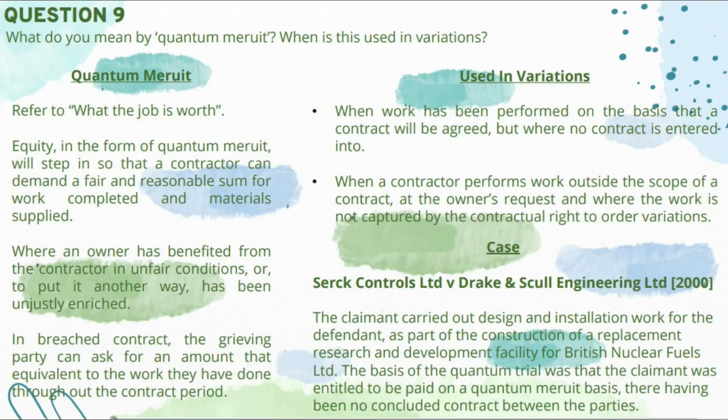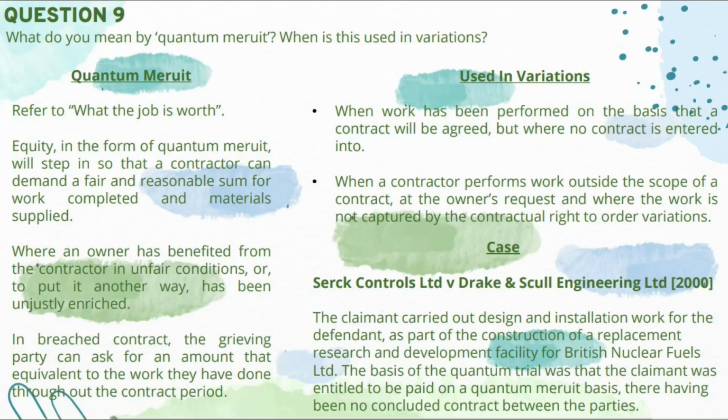It means that the work has been done by the contractor and agreed by both parties, but the client says there is no contract made between them. Then the contractor can claim quantum meruit for the part of work done. Another one is when a contractor performs work outside the scope of a contract at the owner's request and where the work is not captured by the contractual right to order variation. The contractor can claim for his part of work done because it is from the client's request and the client should pay the contractor.